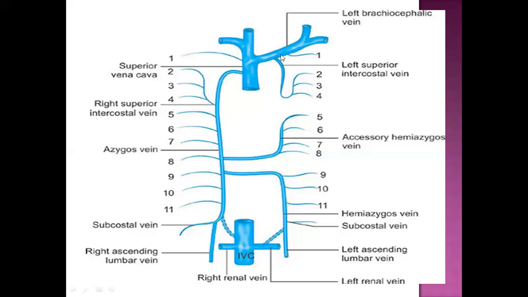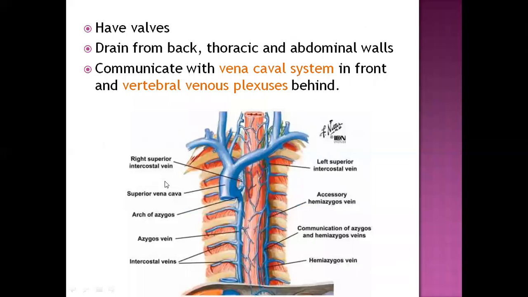So that means the venous blood from the left brachiocephalic and right brachiocephalic vein will enter into the superior vena cava. So that is the complete information about the azygous venous system, which comprises the azygous vein, accessory hemiazygous vein, and hemiazygous vein. Now let us talk systematically about what we have seen.